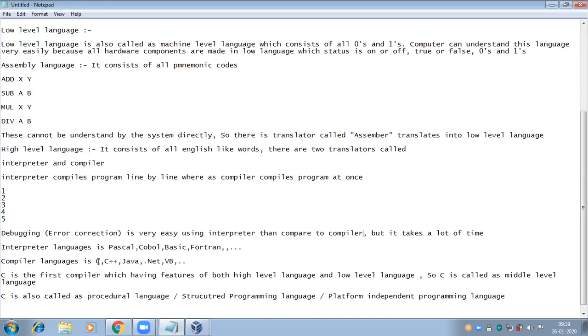The interpreter languages are Pascal, COBOL, BASIC, Fortran, etc. Compiler programming languages are C, C++, Java, .NET, Visual Basic, C#, Oracle. C is the first compiler which has the features of both high level language and low level language. So C is called a middle level language. C is also called a procedural language, a structured programming language, or a platform independent programming language.